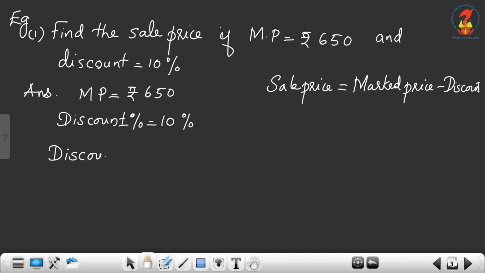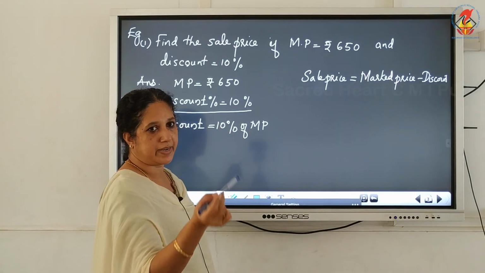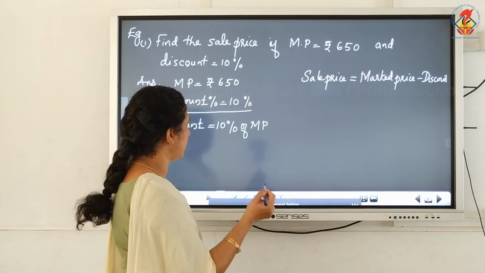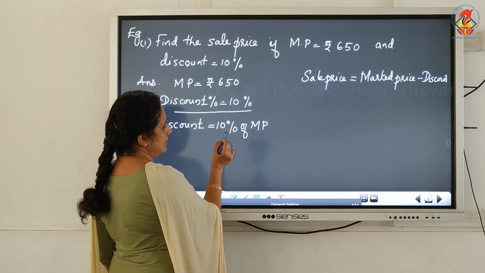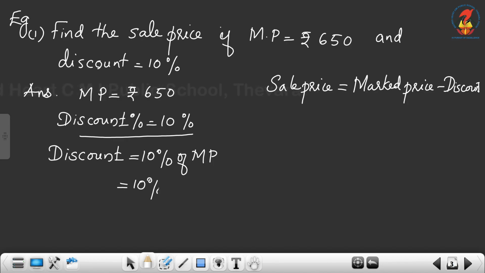So discount is always calculated on a marked price. Therefore discount is equal to 10% of the marked price. If the discount percentage is given, and you want to find out the discount amount, it will be that percentage of the marked price, which is equal to 10% of rupees 650. So which is equal to 10 by 100 into 650.